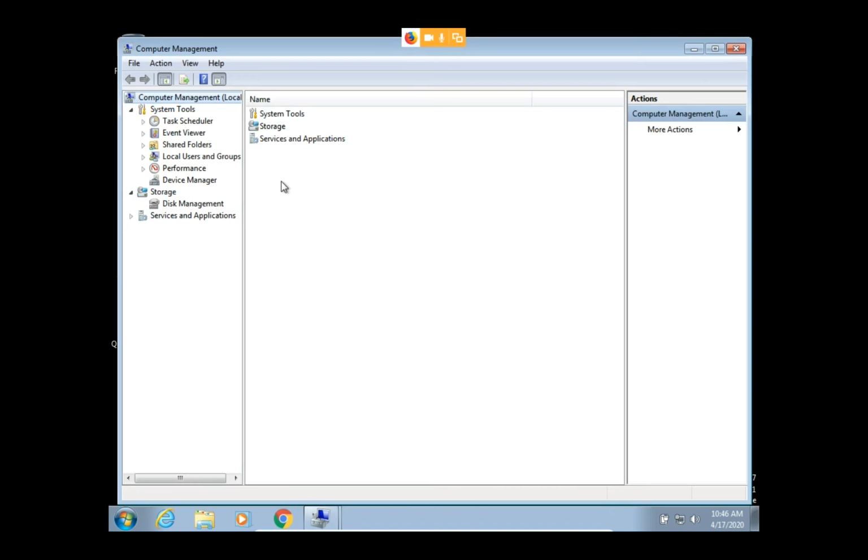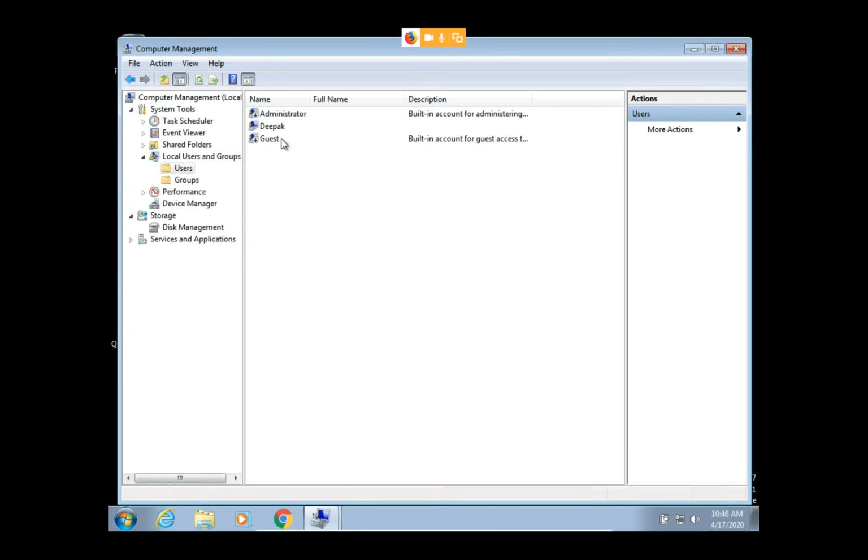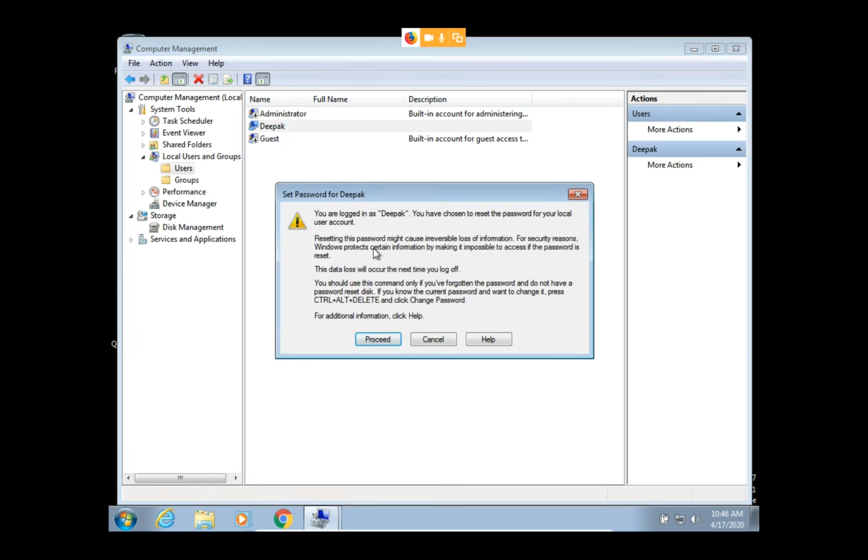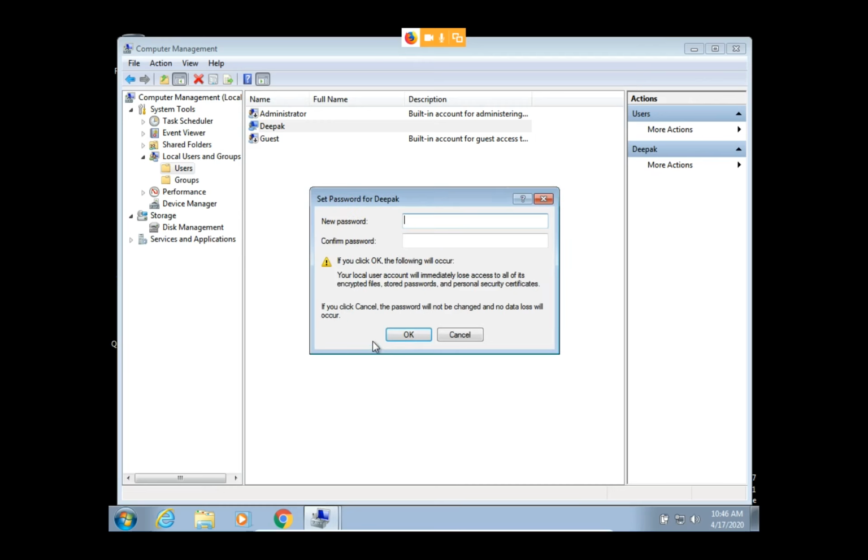After that you have to go to Local Users and Groups. Here go on Users. Here are three users: one is Deepak, second is Guest, and third is Administrator. If you want to set a password, click on Set Password, and after that click Proceed, and you can use a simple password, 123. I'm using 123. After that click OK.